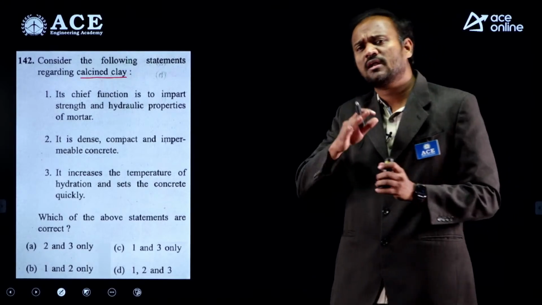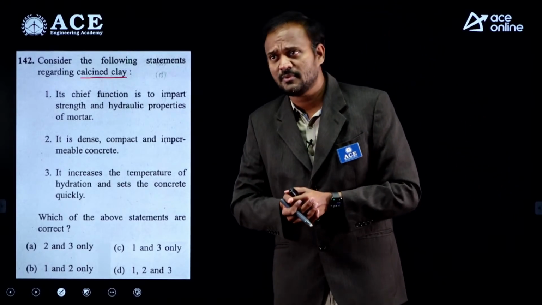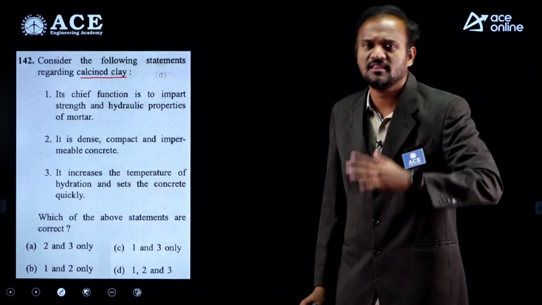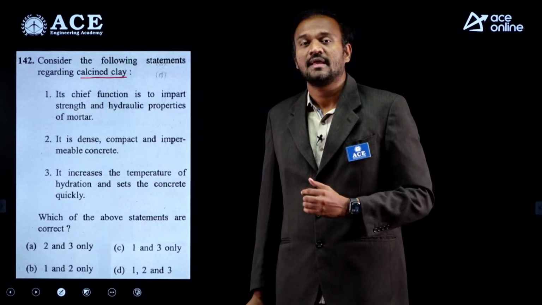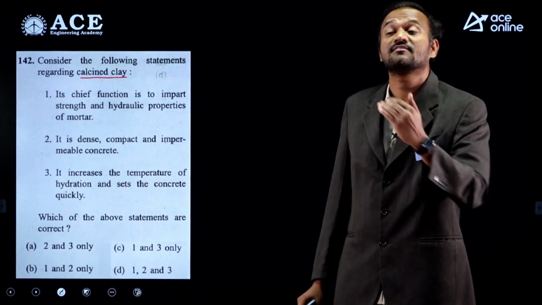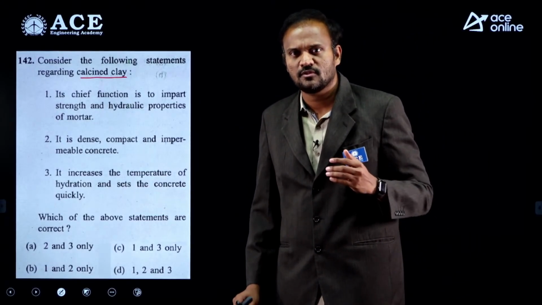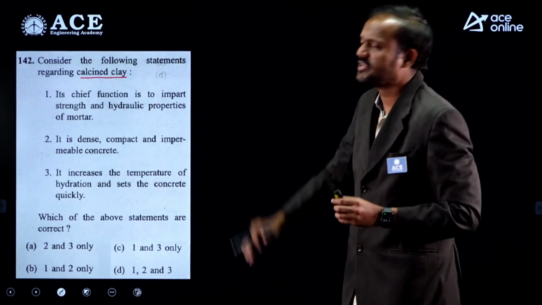Now what are the basic properties of pozzolana cement? It has low initial strength. It has low heat of hydration. Rate of setting and hardening is slower compared to OPC. So just remember these points. Now we look at the options.